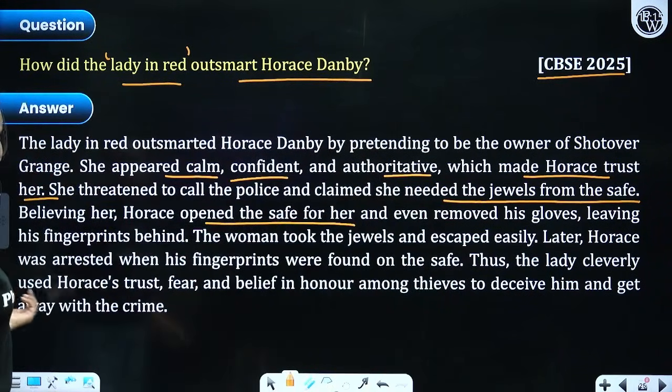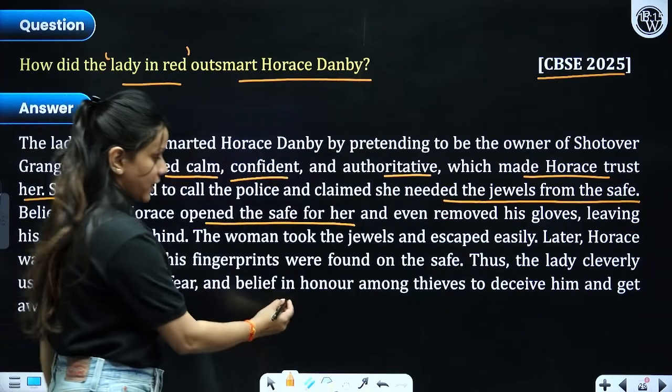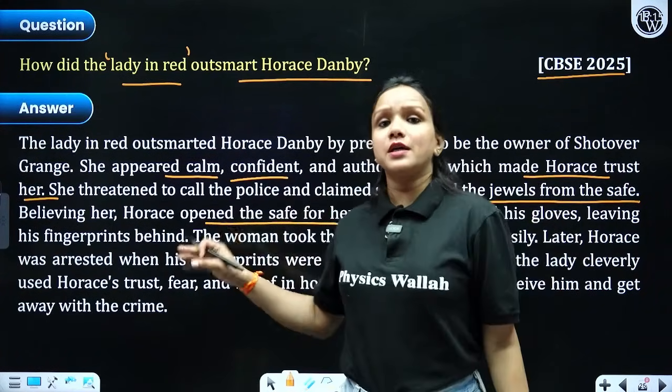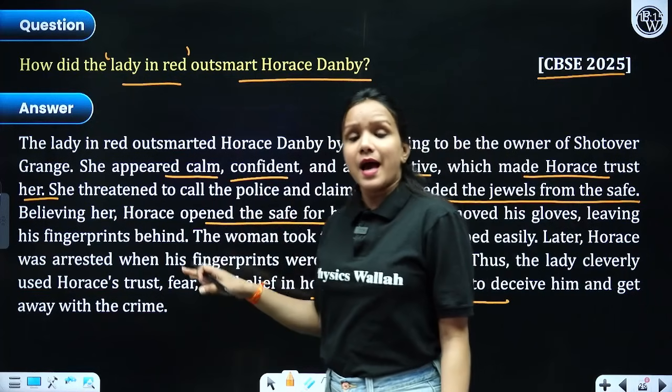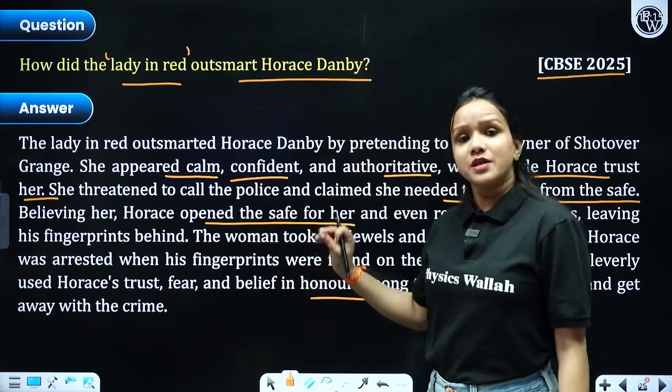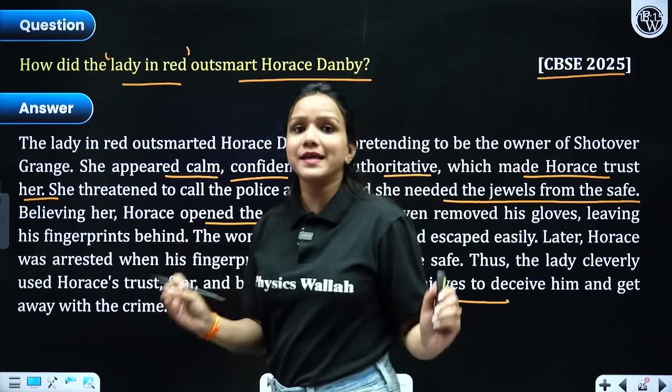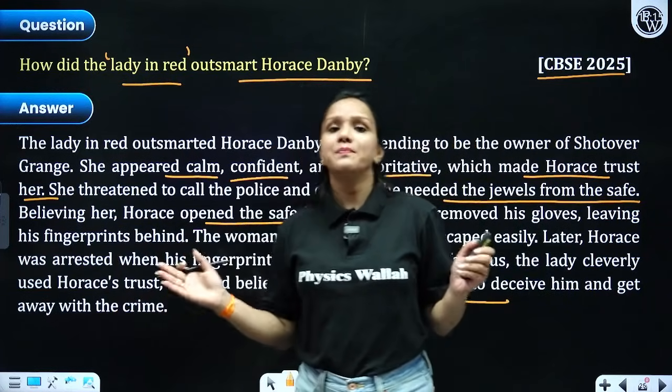So thus the lady cleverly used Horace's trust, fear and belief at that particular time. She took the whole advantage of that particular situation, and ultimately what happened? He was caught by the police after 2 days, right? And got angry at the fact that there is no honor among thieves.